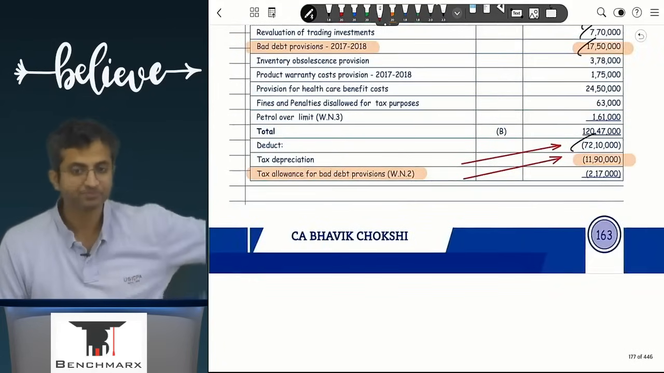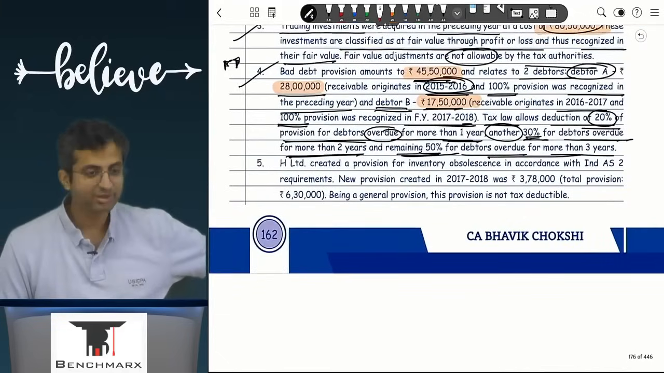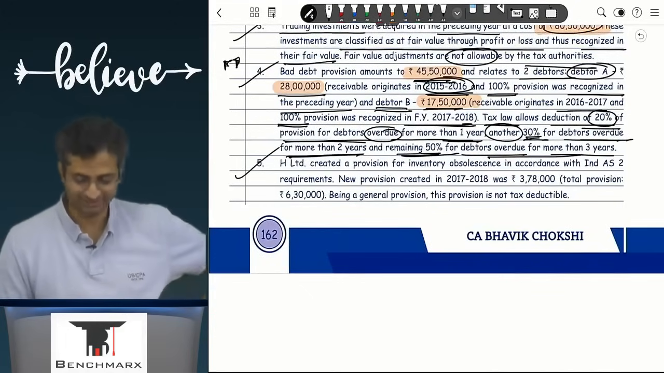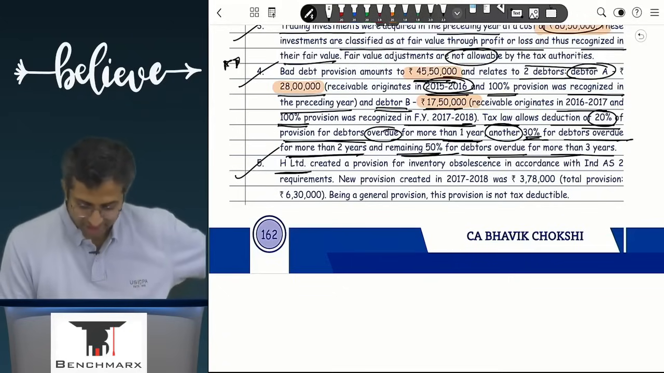आगे बढ़े? चलो. We are not even halfway through. 10 adjustments में अपन 4 पे पहुंचे. So here, point 5. H Limited created a provision for inventory.